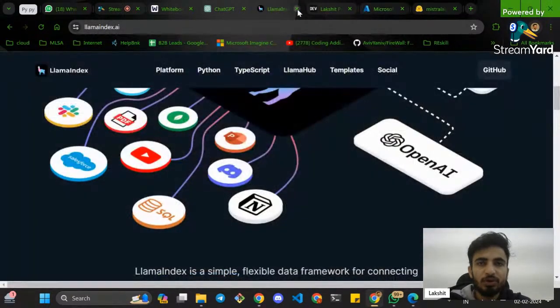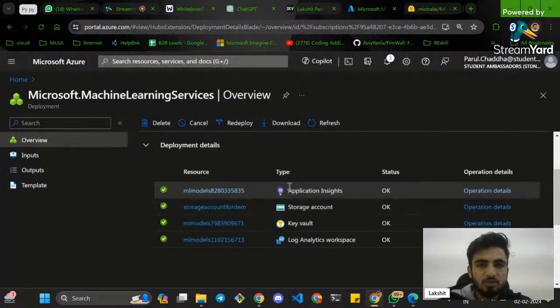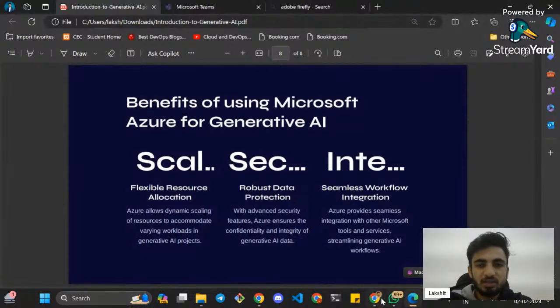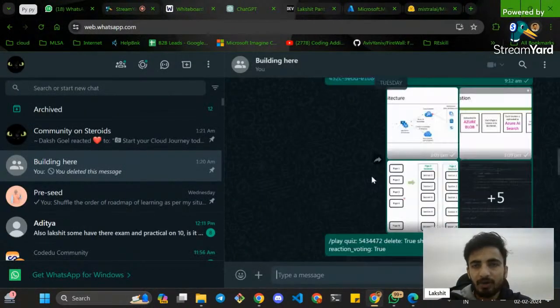Suppose you want to use the Llama model, you will find the Llama model in Azure as well. Deployment takes a little bit of time in Azure. After this gets deployed, I'll show it to you quickly. Till then, I'll show this with an example.